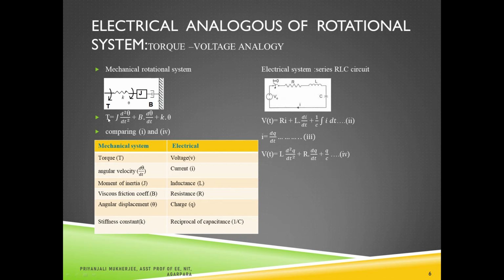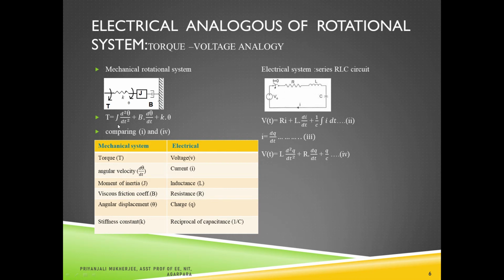And then we can say here in the mechanical system we are getting the torque, and torque is analogous to the voltage. And when we are considering the angular velocity d theta dt, it is also denoted by omega, and it will be considered as dq dt, and dq dt means it is a current. So angular velocity is analogous with the current.